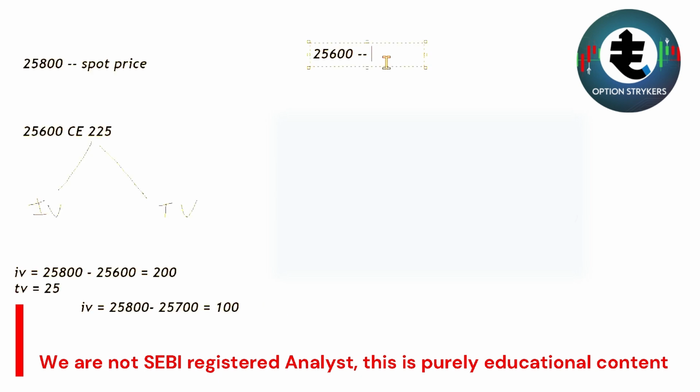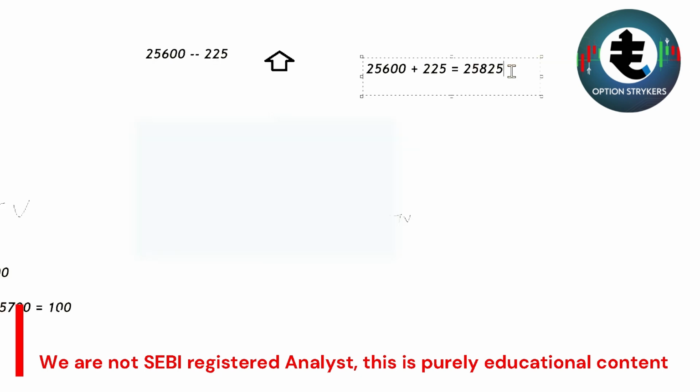So for example, if I'm considering the strike price 25,600, which I bought at 225 rupees, then for me to be in profit, the market has to close well above 25,600 plus 225. This is your break-even point for you to be not in loss, which will be 25,825. If the market closes above 25,825 on an expiry day, you will not be in loss. Of course, you will not be in profit either.